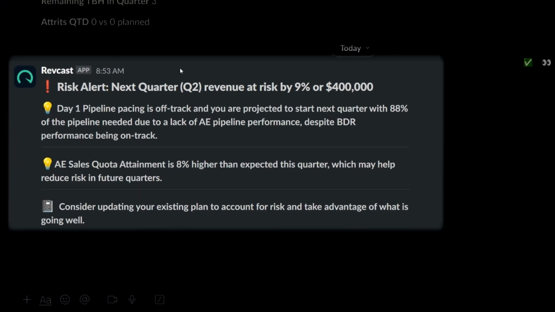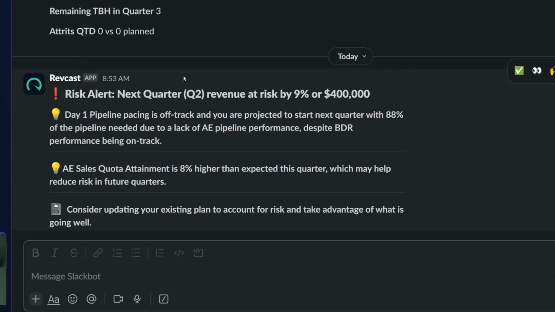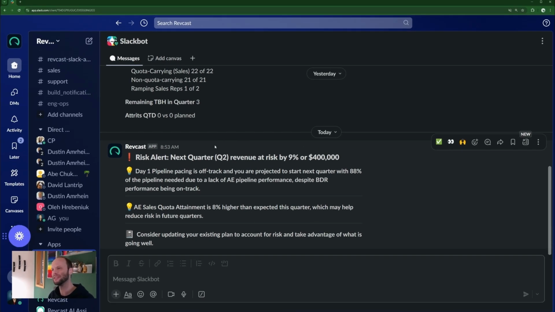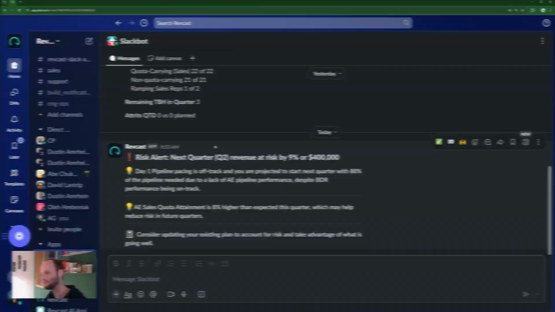There's a risk to my revenue of $400,000 next quarter, about 9% of my total planned new ARR. In this case, we see context behind the potential issue. Our AEs are behind on pipeline performance, such that even though BDRs are ahead, we're at risk for next quarter. Luckily, our AEs are outperforming sales quota attainment expectations this quarter. But what might we do to eliminate the risk for the future and take advantage of these considerations to adjust? Let's hop into Revcast and find out.